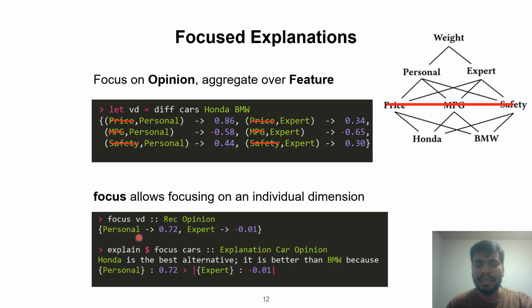This tells me that although experts preferred BMW, personal preference was what led to the selection of Honda. Focus is a function that focuses on a dimension based on this type annotation, and we can also provide the focused value to the explain function that can provide explanation in terms of the focused value.